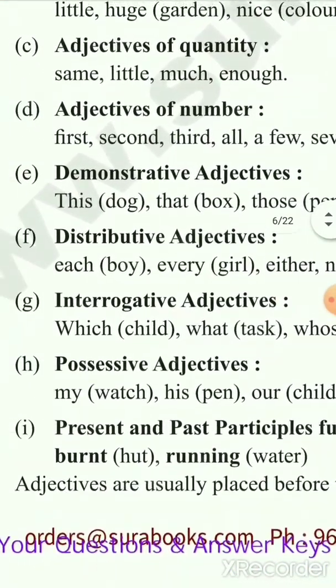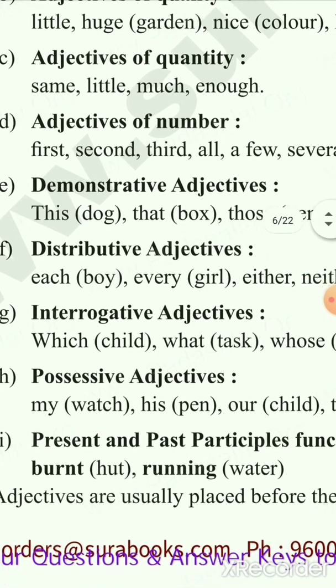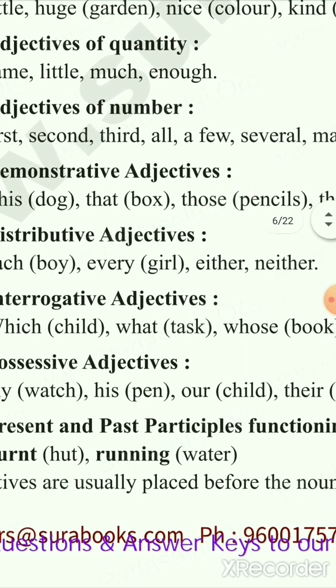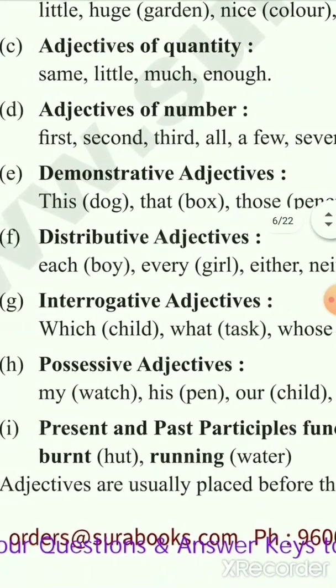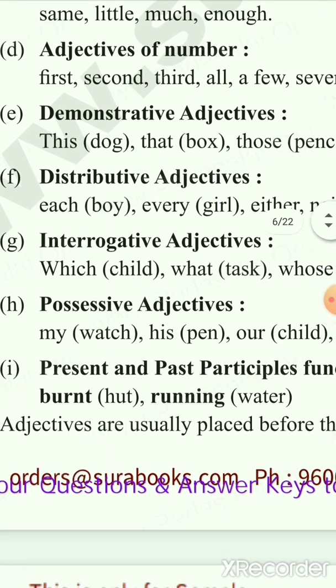What is a distributive adjective? Distributive means spreading. We can say in short it is about a plural group. Each boy in a group, each boy, every girl, either and neither. So in a group I am representing one by one. In a group of people, in a plural form, I am representing only one of them in a team. So it is called a distributive adjective.